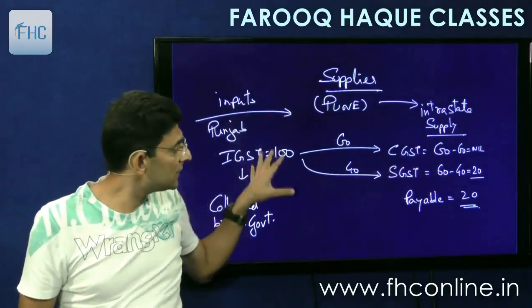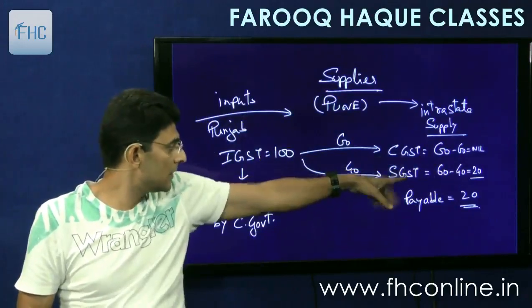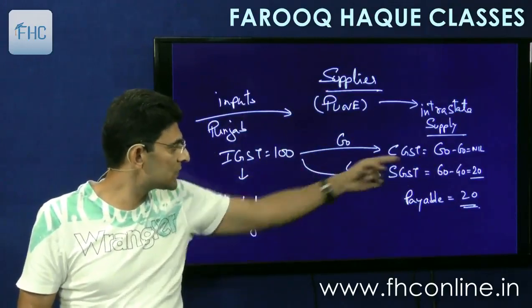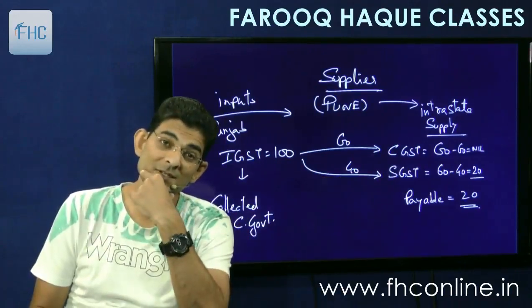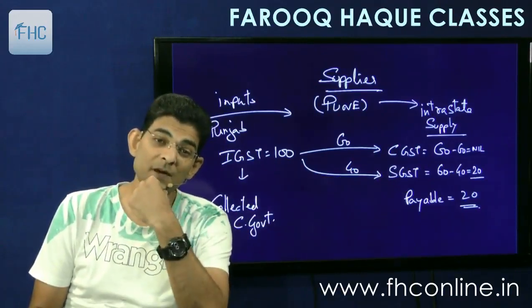But the law says that this 100 can be set off there. So out of 140 which is left, you are setting off there. So Maharashtra government recovers only 20 rupees. So who is losing out? Maharashtra government is losing out.